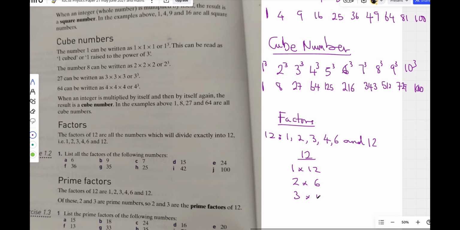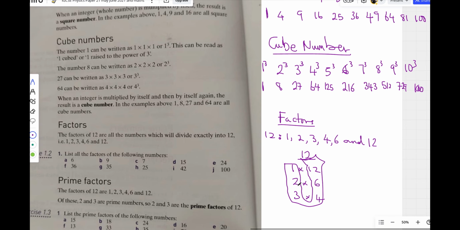So you can see, then I can begin to list them like this. Okay, this becomes our factors. We can list them 1, 2, 3, 4, 6, and 12. They become the factors of 12. Okay, that's that for that.